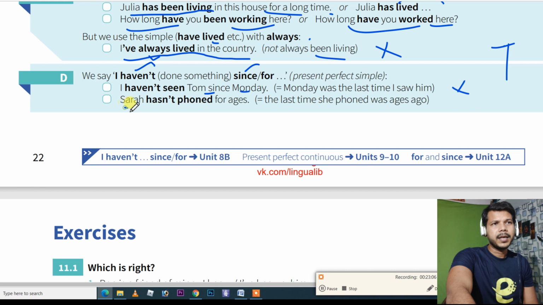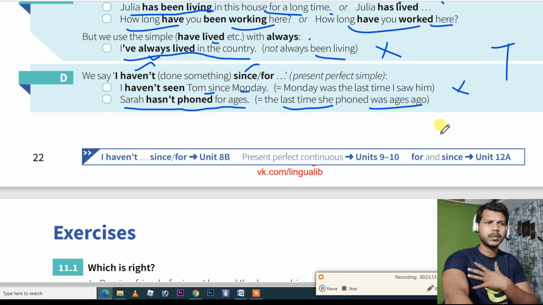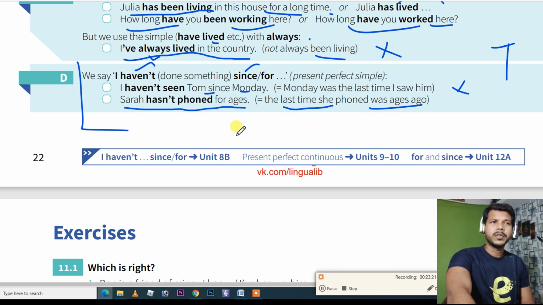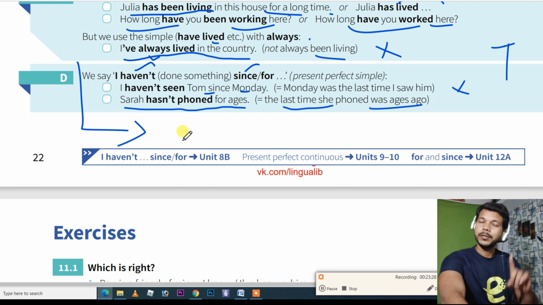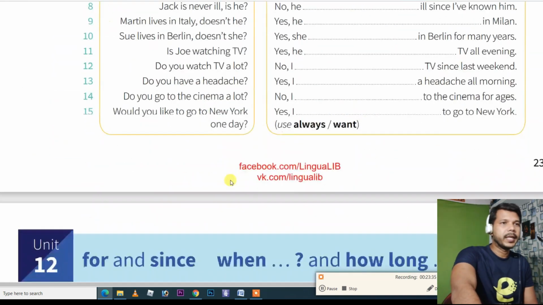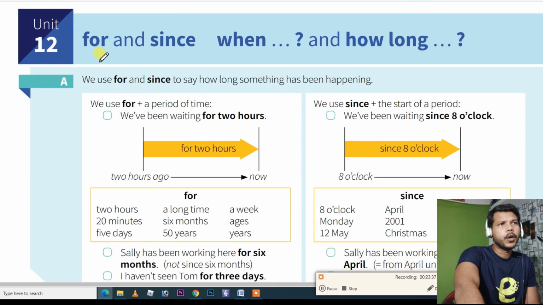Like Sarah hasn't phoned for ages, means the last time she phoned was ages ago. If I say that I have not seen my friend for 2 months, it means the last time I saw him was 2 months ago. So you have to use present perfect tense. Suppose I say that I haven't eaten pizza for 3 months. It means the last time I ate pizza was 3 months back, and since then I have not had pizza. So I can say this. Got it?